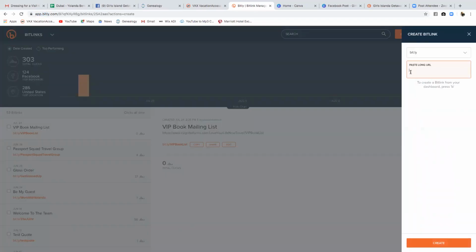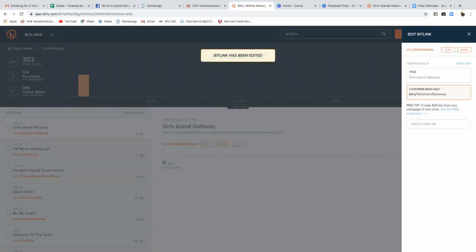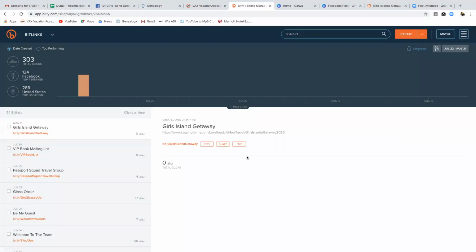And I'm going to put that long URL right there. I'm going to give it a title, Girls Island Getaway. Right? And then I might want to make it personalized. So I'm going to put Girls Island Getaway, and hopefully it's not taken. And it's not taken. So now that is the name of our link. That is our link.